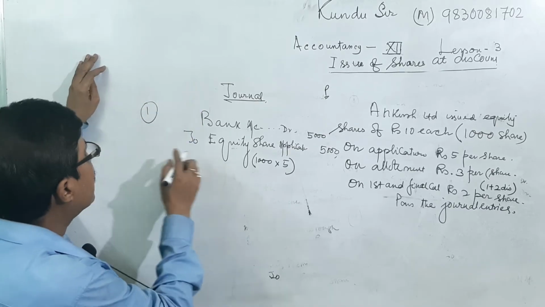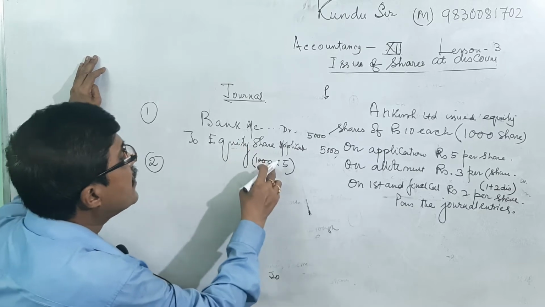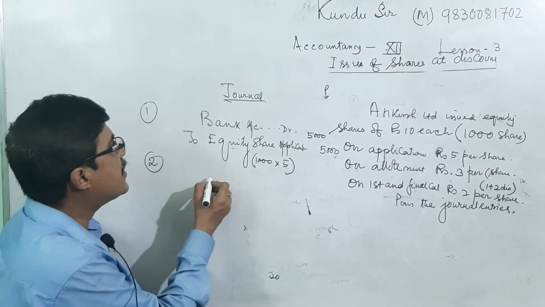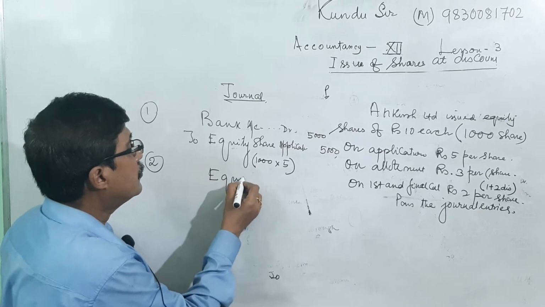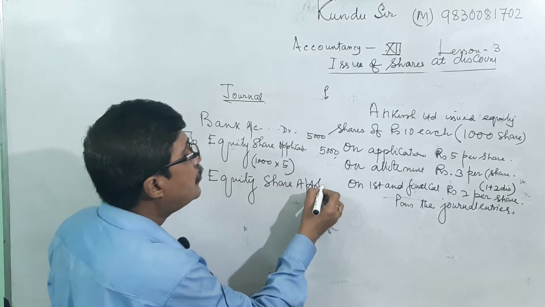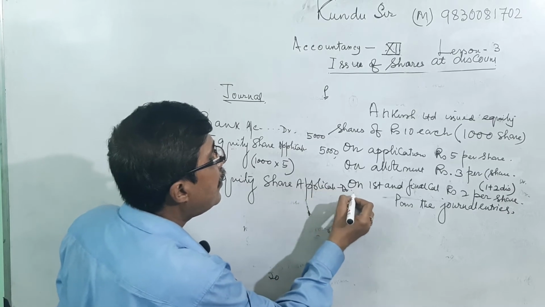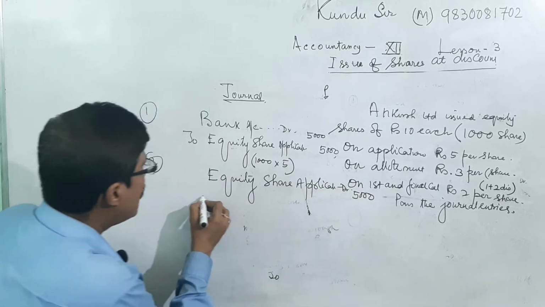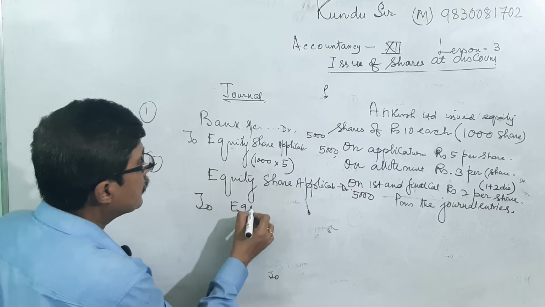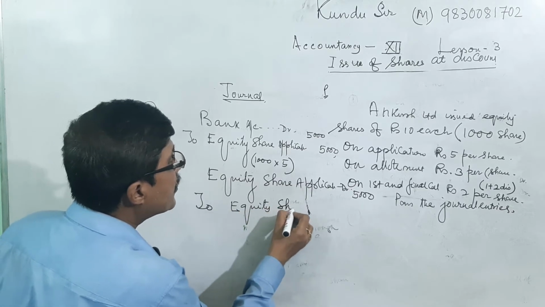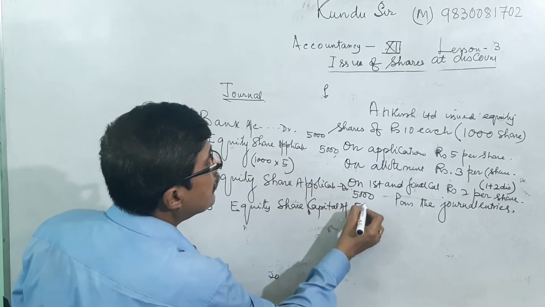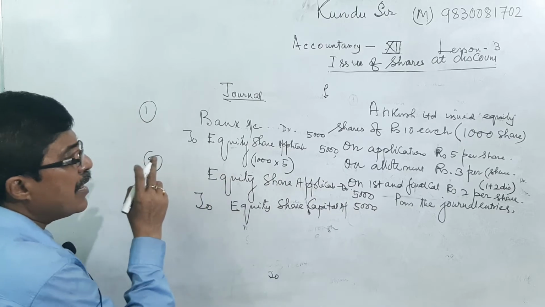Now we are passing the second entry. We are transferring the application money to equity share capital account. So the entry is equity share application account debit 5,000 to equity share capital account 5,000. It is the first entry and second entry.